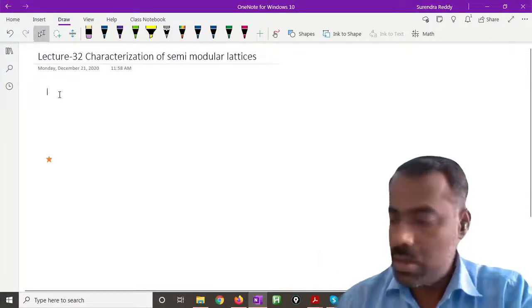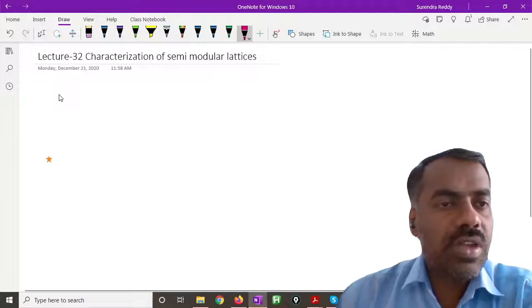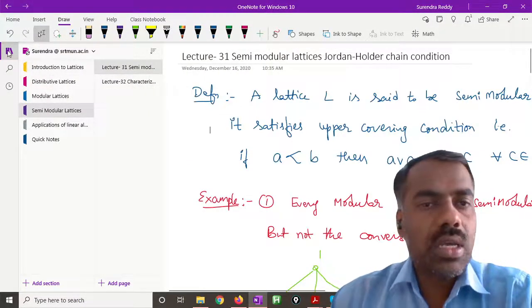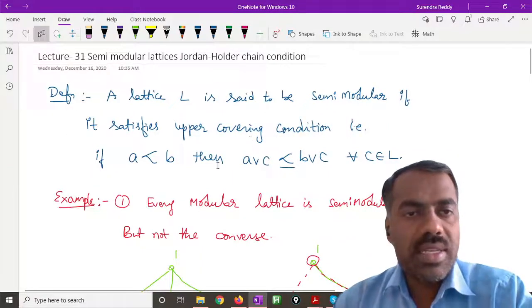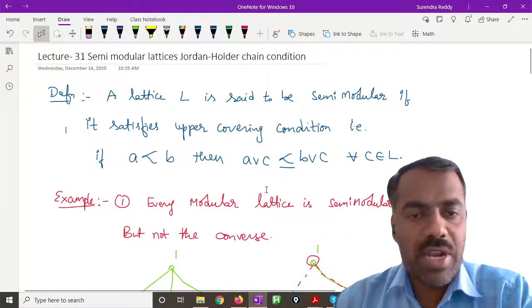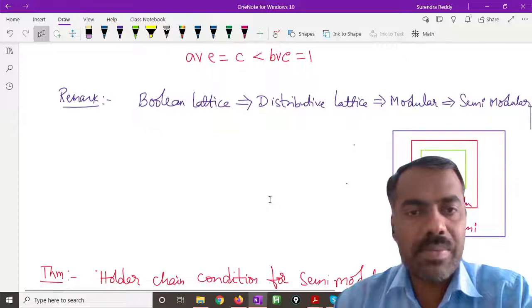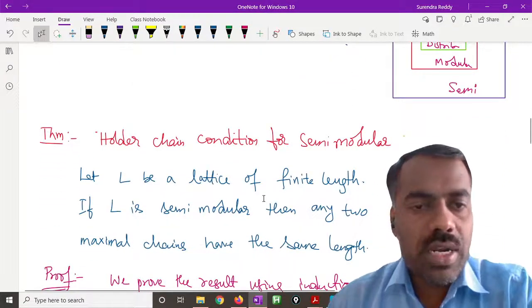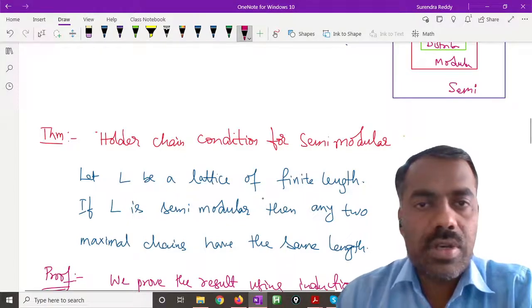So now, if you see last class, let me show what we have discussed. Here, you can see that we have defined a semi-modular lattice and given some examples. Then we have proved the Jordan-Holder chain condition. So if you want, you can write this.